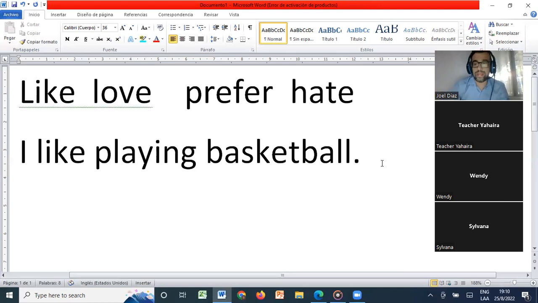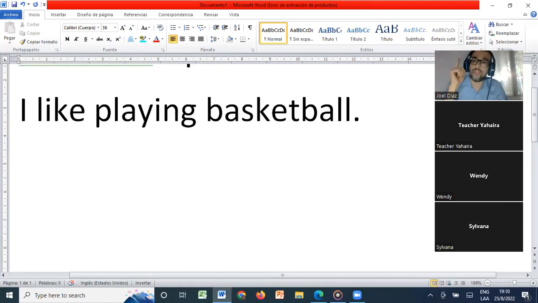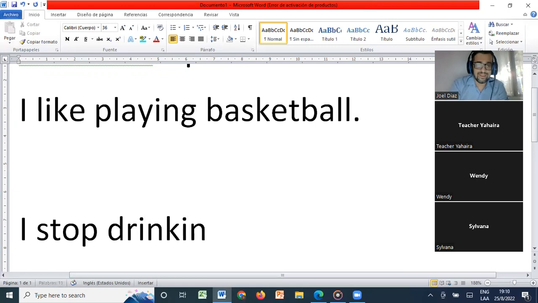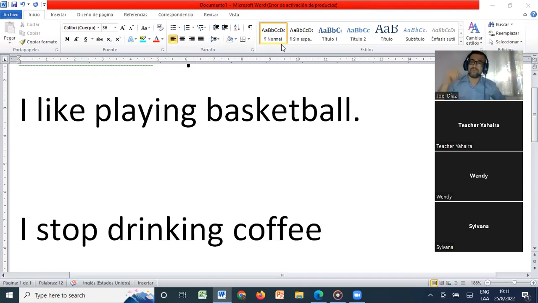Now, there are also some other verbs that totally change in meaning. These ones, we already know that it's a little bit of change, right? But for example, with the verb stop, if I use ing, if I say, I stop drinking coffee, if you use stop with a gerund, that means no more coffee forever.